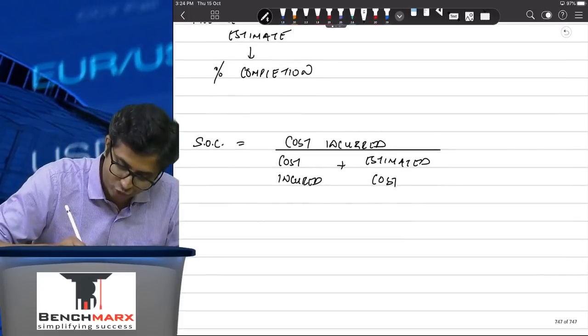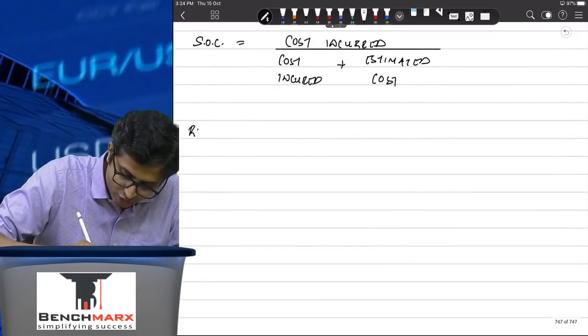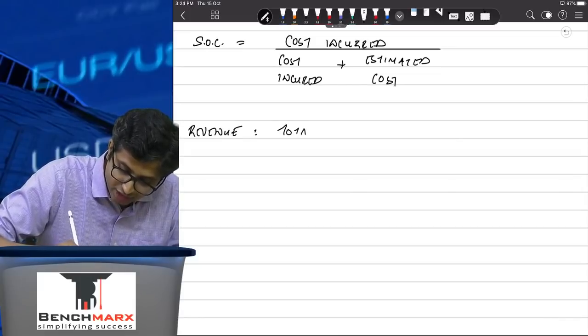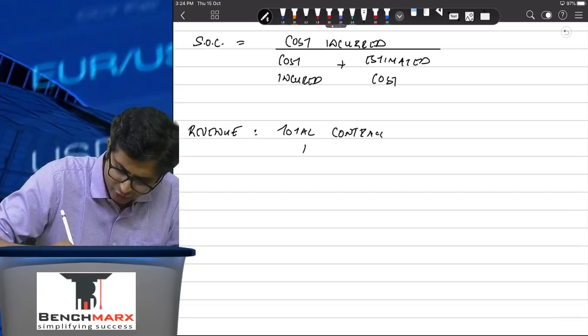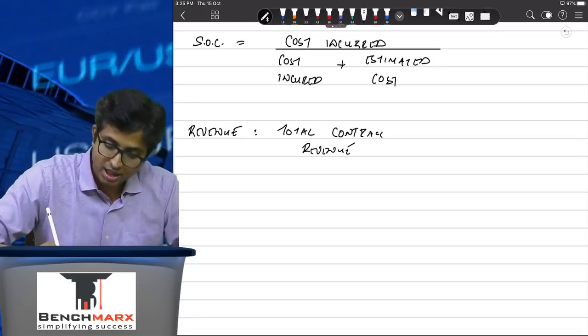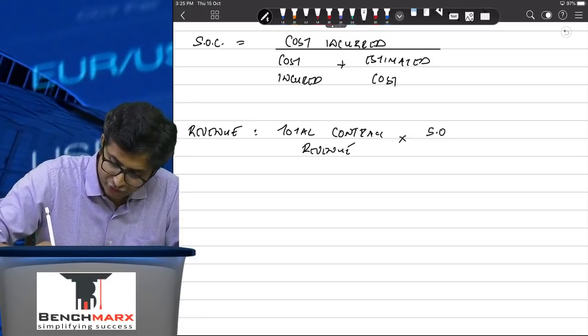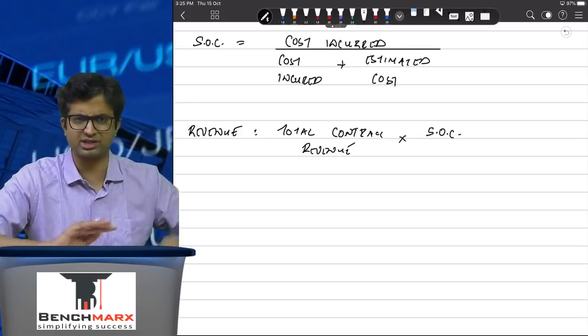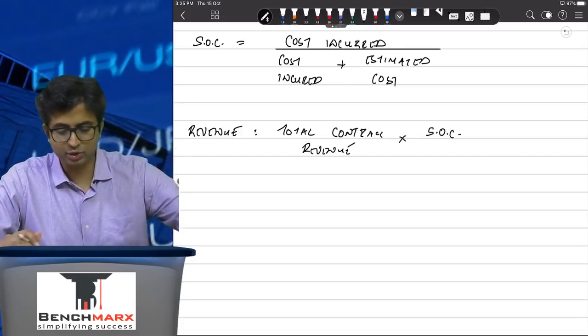So your revenue to be recognized would be total contract revenue, which you can estimate. Let us say the project has a revenue of 1000 crores, into the stage of completion, SOC. I'm writing all of this in short. This is just a summary. Into the stage of completion.